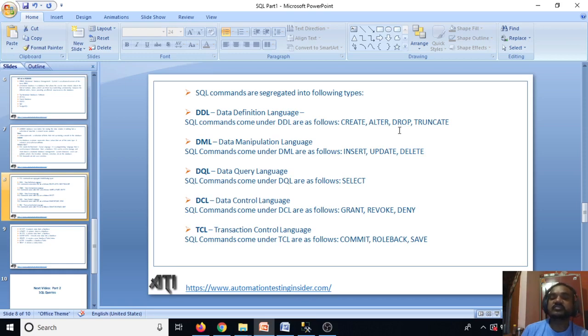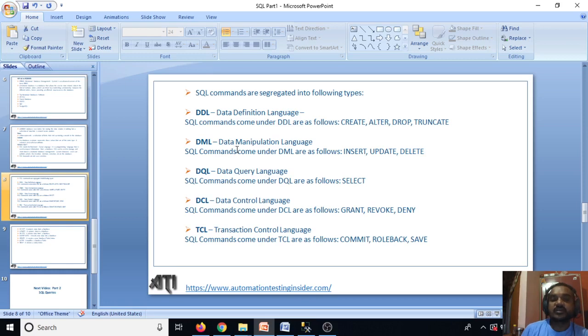We'll discuss the difference between drop and truncate as well. While working with the queries, I'll provide different interview questions as well, like I have provided earlier on Selenium and Java. In the same way I'll provide SQL questions and answers as well, which will be asked at the time of interview.